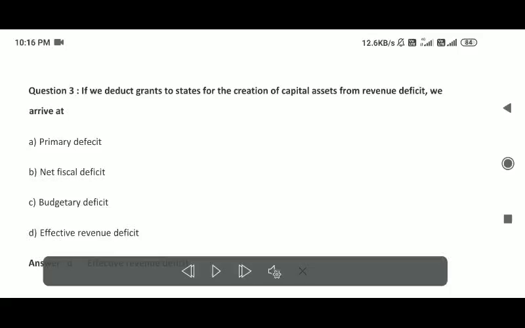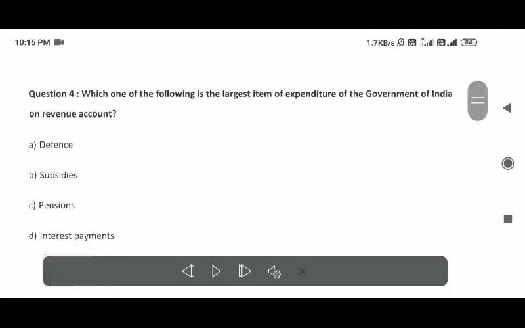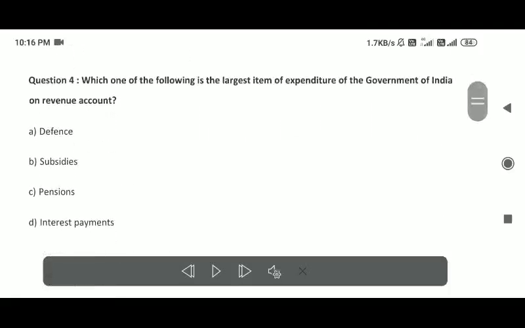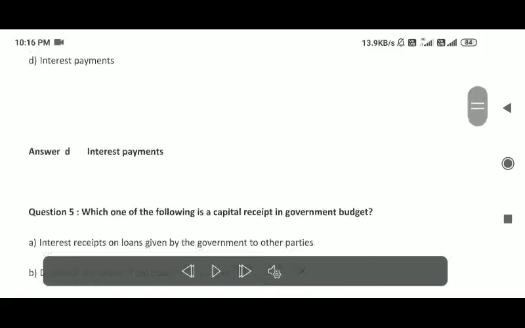Question 4. Which one of the following is the largest item of expenditure of the Government of India on revenue account? Defense, subsidies, pensions, interest payments. Answer: D. Interest payments. Question 5.